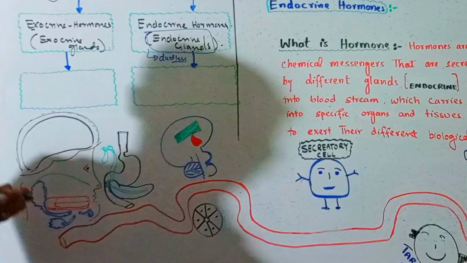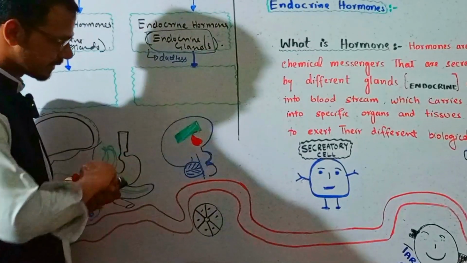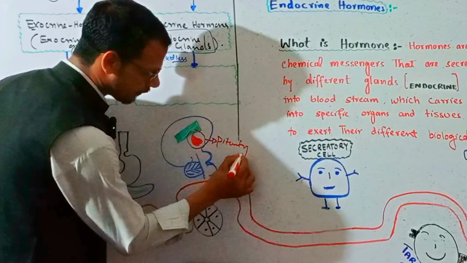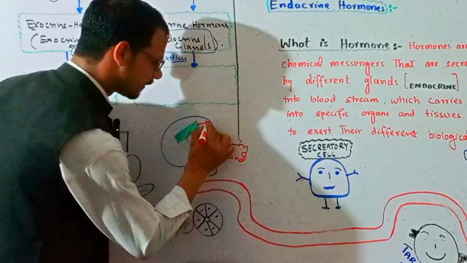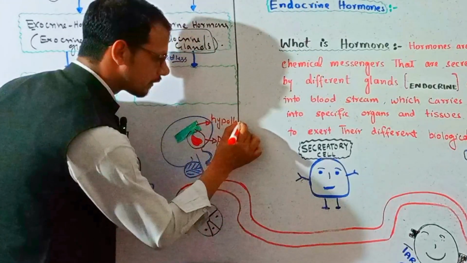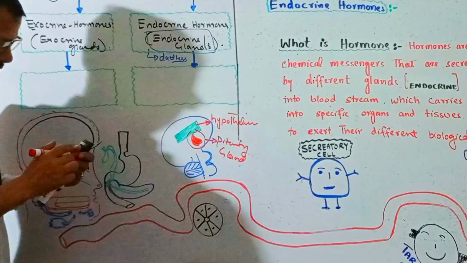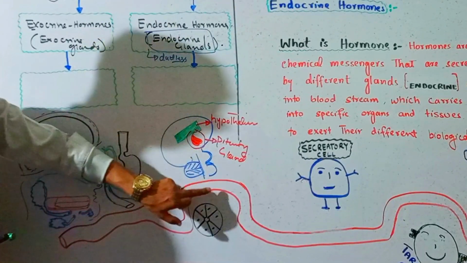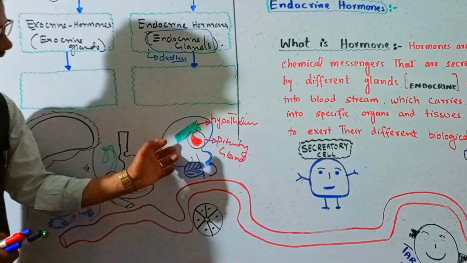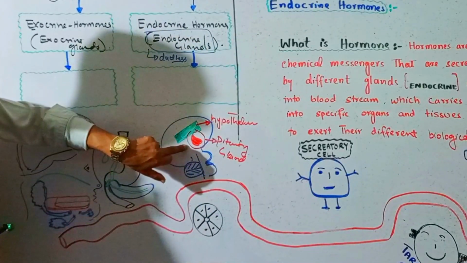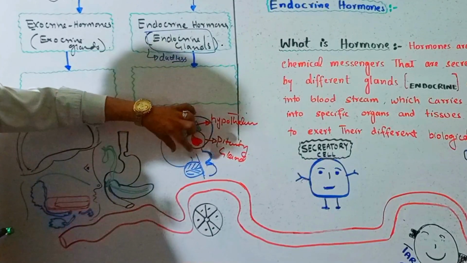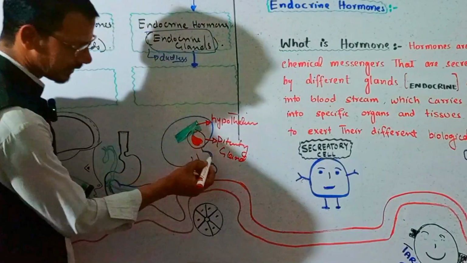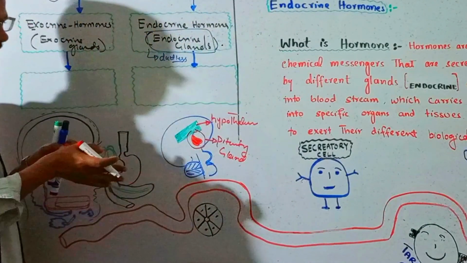For example, here in this diagram you can see this is the brain, and this red is the pituitary gland, and this green is the hypothalamus. These two and the other endocrine glands are ductless because they lack ducts and are in direct coordination with blood. They secrete the hormones in one area of the body, and through blood those hormones travel and act in other locations of the body. For example, they have no direct ducts to the target area.